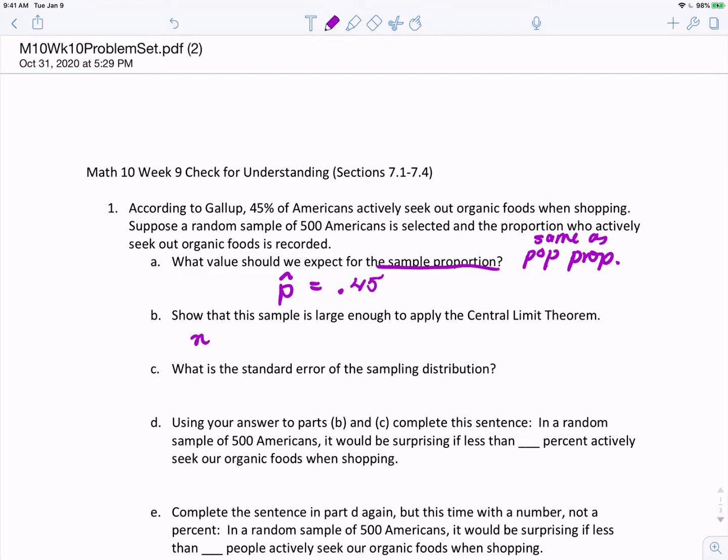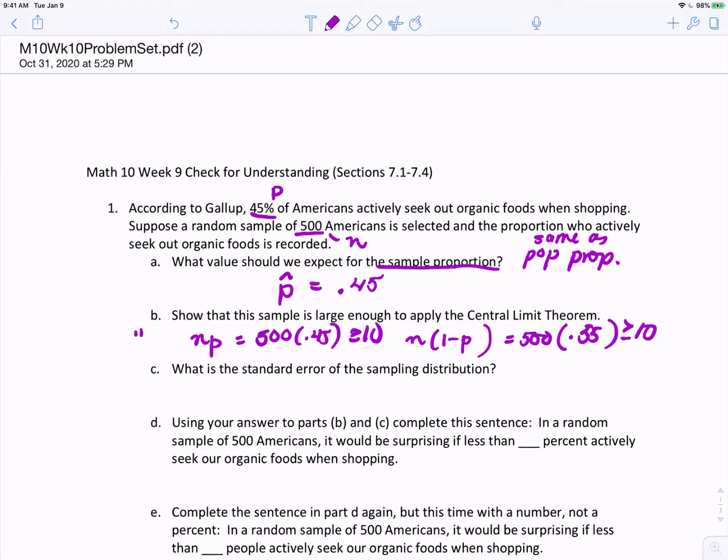So we have to show that n times p and n times 1 minus p are both greater than or equal to 10. So in this problem, n is equal to 500 and p is equal to 0.45. So we have to make sure that 500 times 0.45 and 500 times 1 minus 0.45, or in other words 0.55, are both greater than or equal to 10. And since these are greater than or equal to 10, the central limit theorem can be applied.